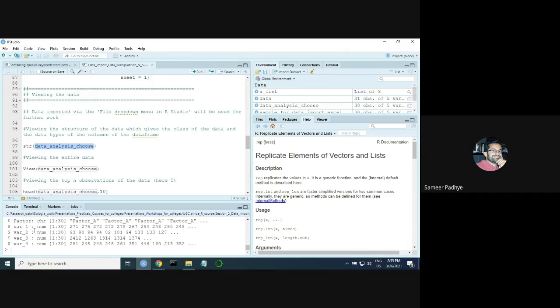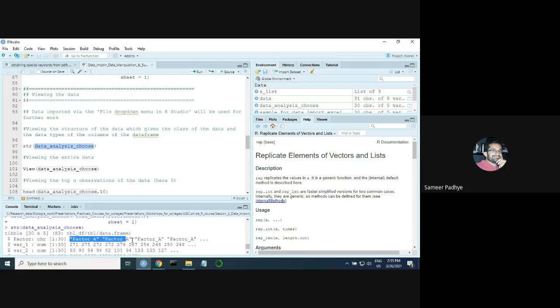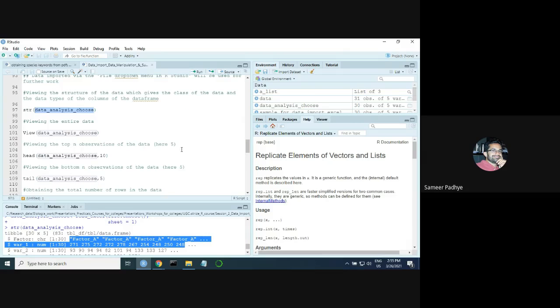Okay. These, if you see the $ sign and the name, these are the names of the columns. Factor, var1, var2, var3, var4. Then it gives you the type of the data for each column. So factor is character data. var1 to var4 is numerical data. And at the same time, it also shows you the first few observations. So you get so much information just by a single function. Okay. So that is one way of viewing your data.